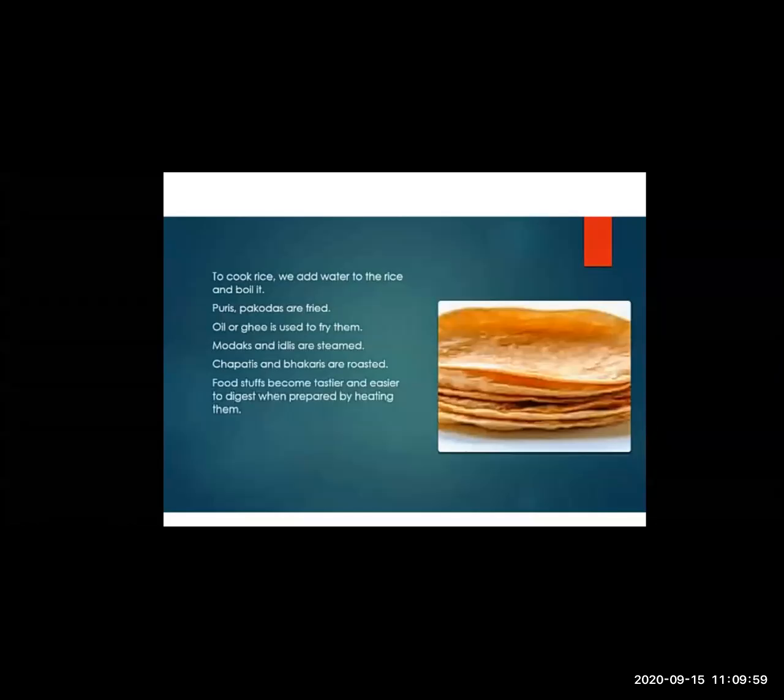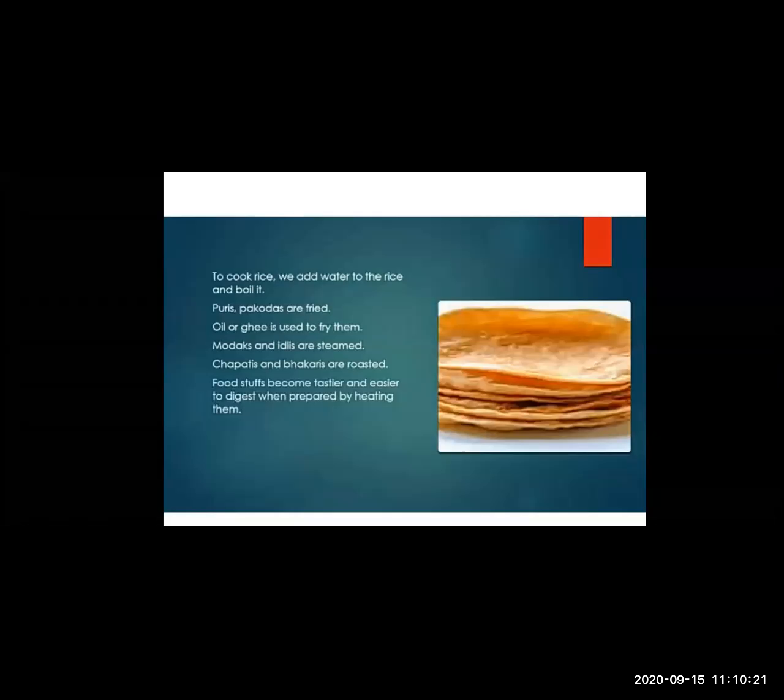Like that only, idli is there. When the idli batter is poured in the idli vessel, the mama keeps it for steaming. So the idlis and modaks are kept for steaming. Chapatis and bhakris are roasted. Yes, chapatis and bhakris are always roasted on tawas.